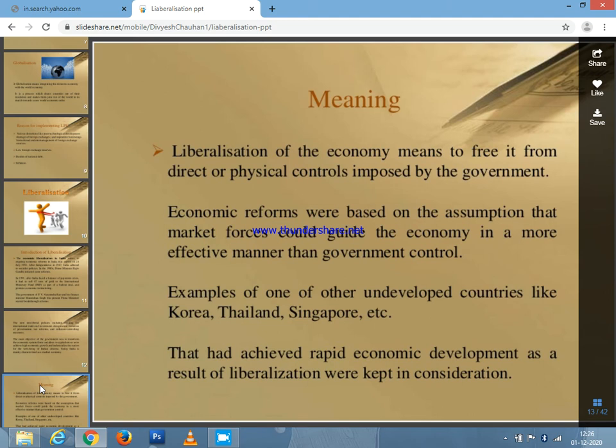I can give the examples here in the third point. Underdeveloped countries like Korea, Thailand and Singapore are some of the major examples. After liberalization, their economy has been 100% improved. So only because of the liberalization it happened.